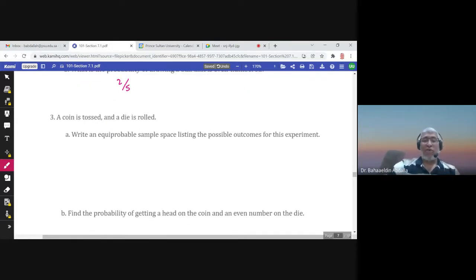A coin is tossed and a die is rolled. Okay, so toss a coin. What do you get? Either H or T. Then roll a die. If the coin is H, the die will give you either 1 or 2 up to 6. And also if the coin is tail, the die could be from 1 to 6.